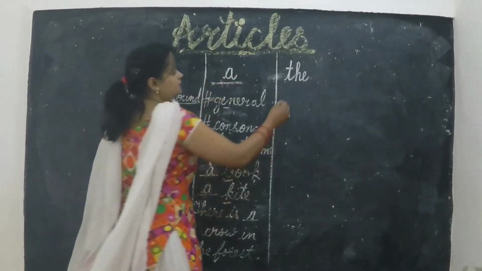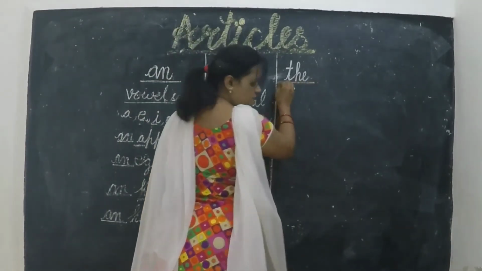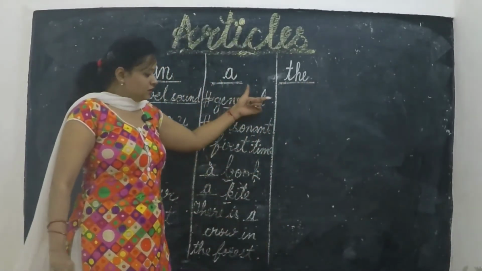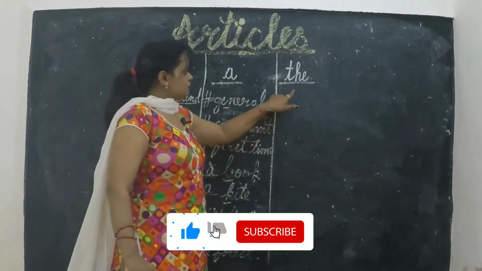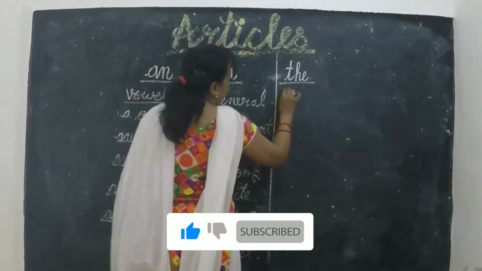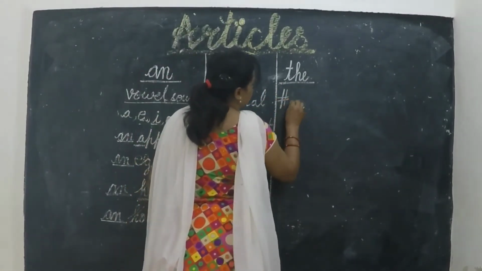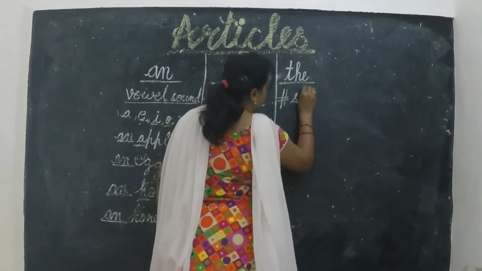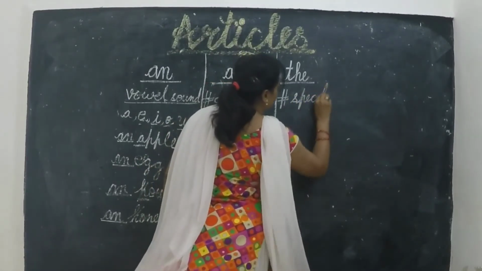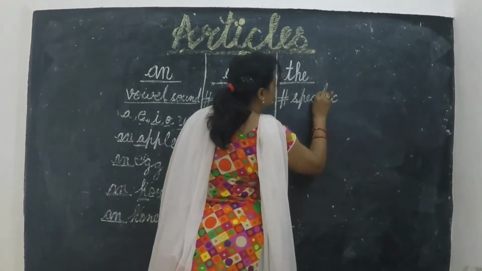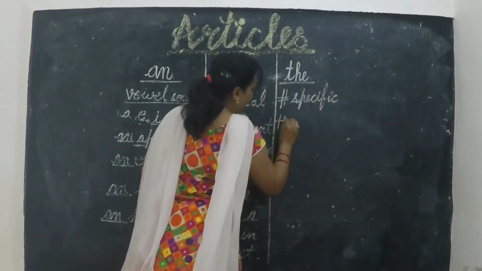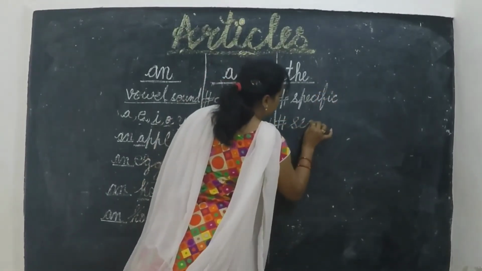Now we discuss about the. The is used for the specific word and second time.